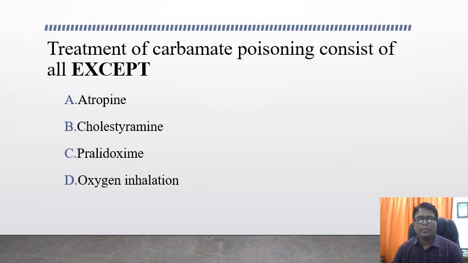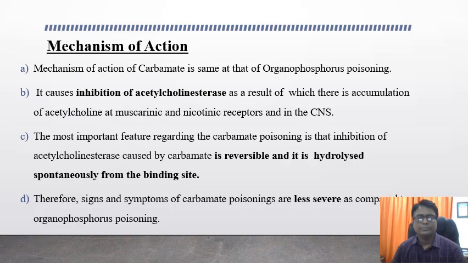Treatment of carbamate poisoning consists of all except, options are atropine, cholestyramine, pralidoxime, and oxygen inhalation. The answer for this question is cholestyramine. Now, what is the difference between carbamates and organophosphorus poisoning?